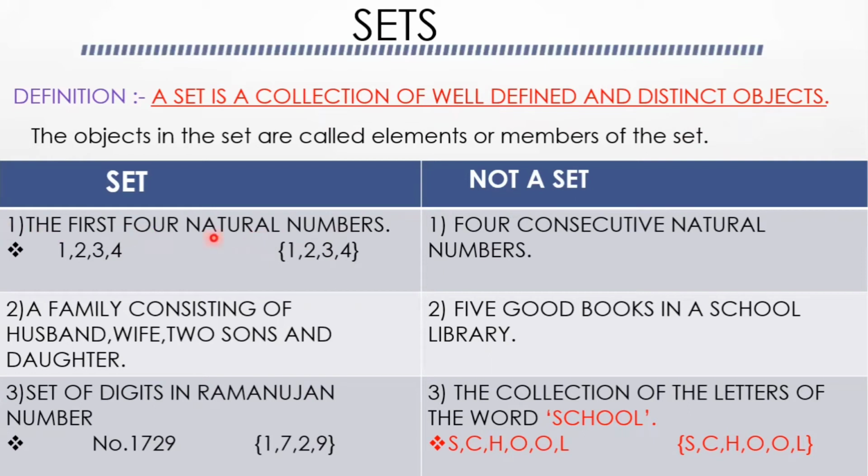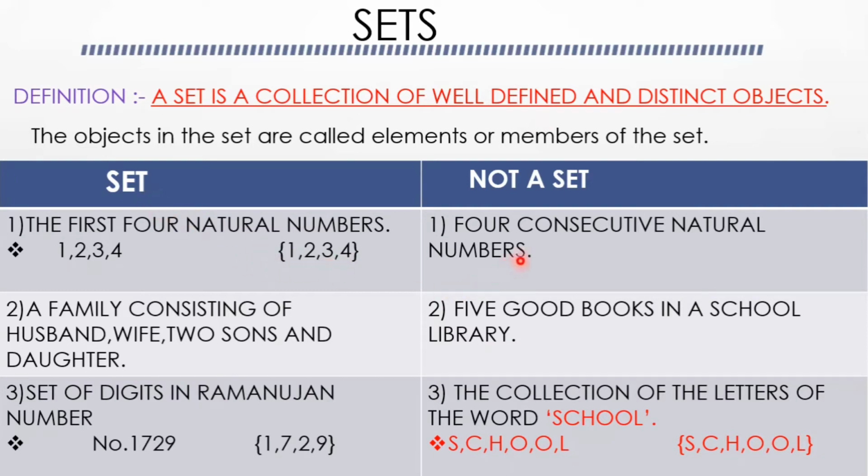The first four natural numbers. What are the first four natural numbers? 1, 2, 3, 4. So here the elements are distinct and also well defined. Generally, set notation uses braces with elements separated by commas. So the given collection is a set.